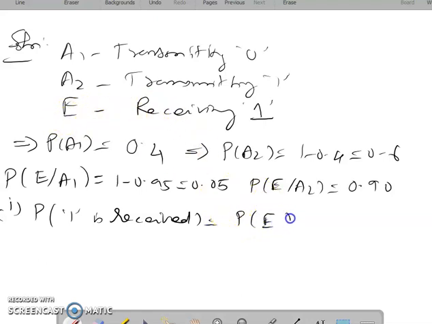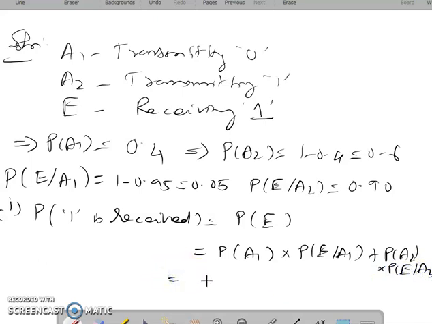Therefore, we can see the probability of E. By the total probability idea, P(E) = P(A1) P(E|A1) + P(A2) P(E|A2). The probabilities of A1 and A2 are already known: P(A1) is 0.4 and P(E|A1) is 0.05, plus P(A2) is 0.6 and P(E|A2) is 0.90.